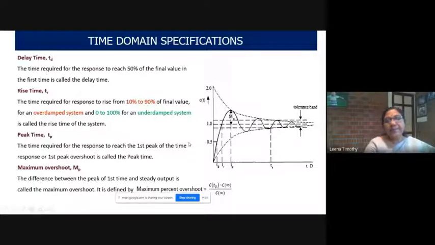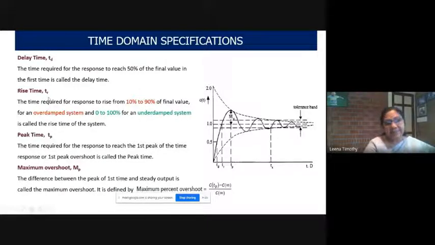So delay time is the time required for the time response to reach 50% of the final value in the first attempt. In the first time, it is called delay time. So 1, so 0.5 is the 50%. So this is the time response. This is TD, the delay time. So by this definition, the time required for the time response to reach 50% of the final value in the first attempt is called the delay time, usually represented by TD.